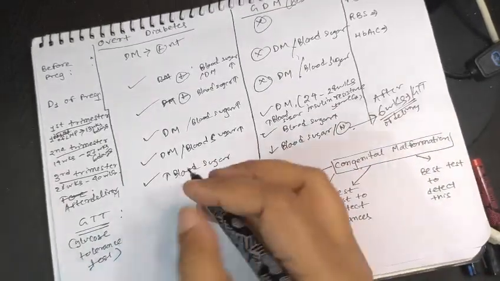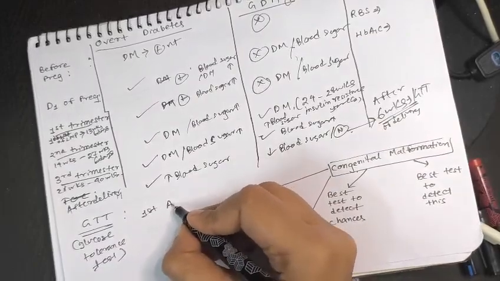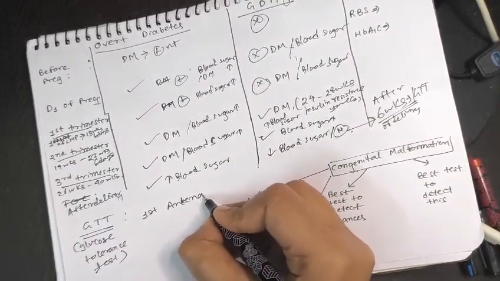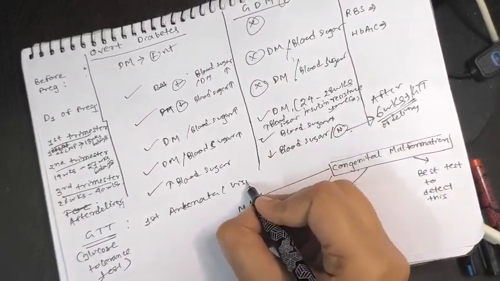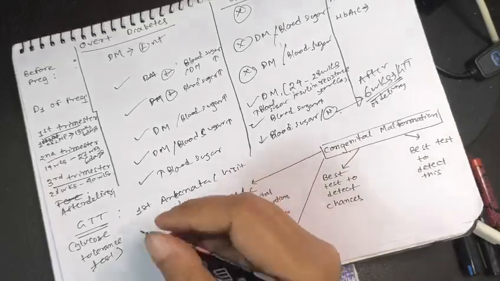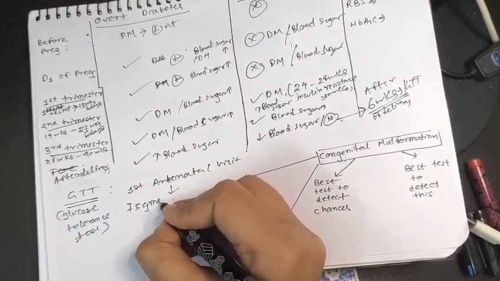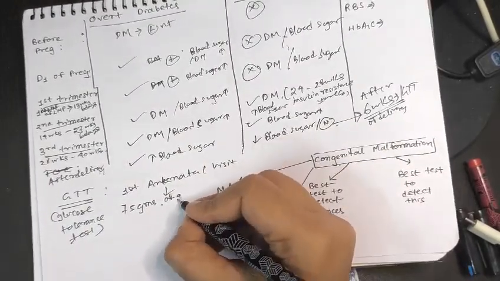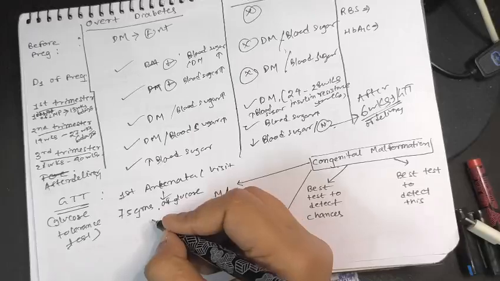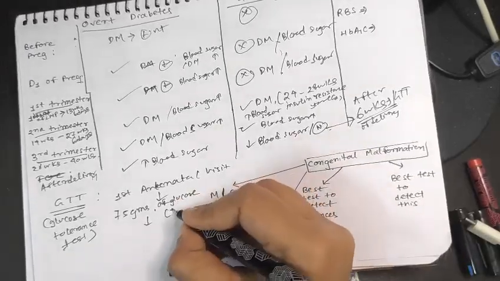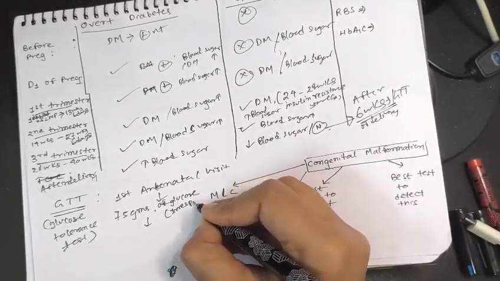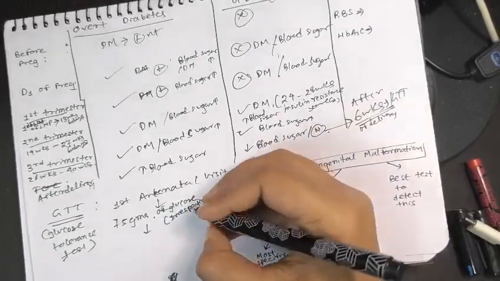When the mother comes for the first antenatal visit, the mother will be given 75 grams of glucose, irrespective of their previous meal, and no fasting will be needed to carry out the blood test.